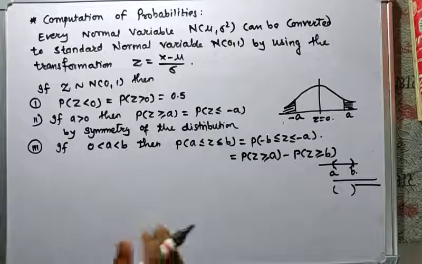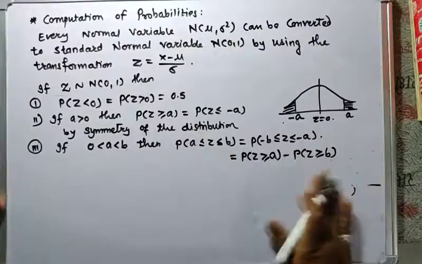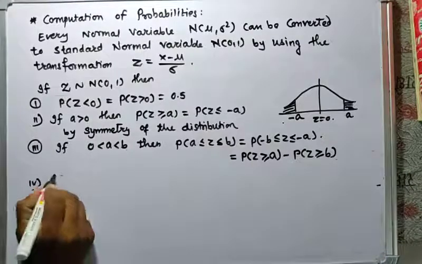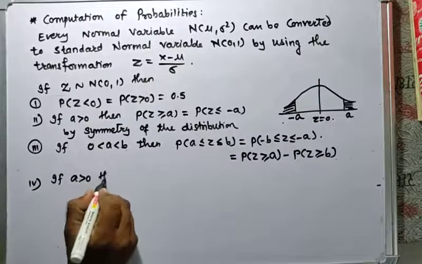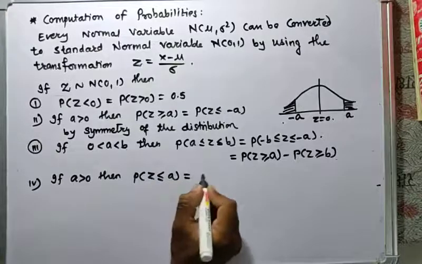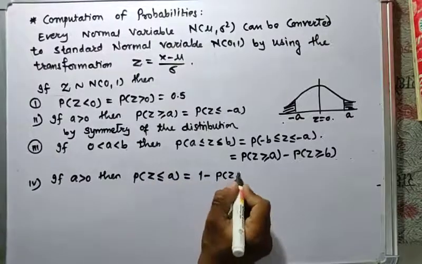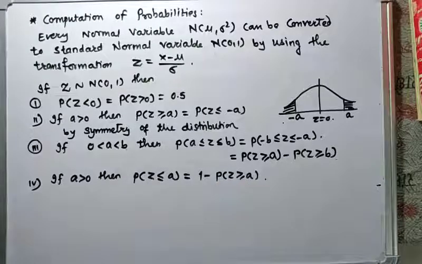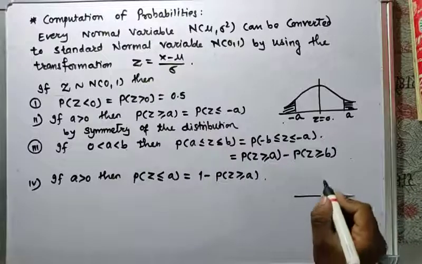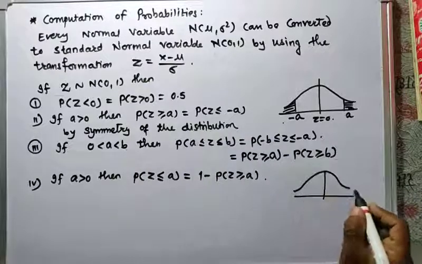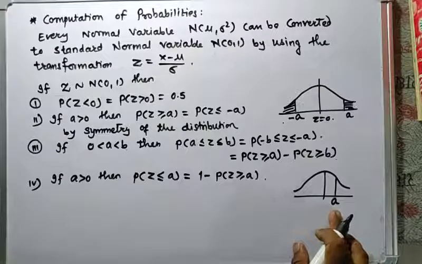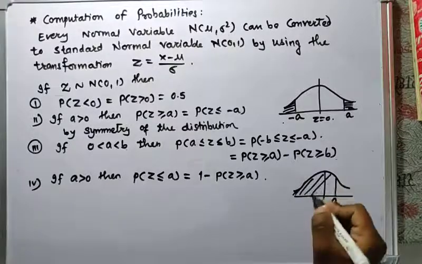Next, the fourth one: if a is positive, then probability of Z less than or equal to A is always the same as 1 minus probability of Z greater than or equal to A. Using the graph, suppose A is here, A greater than 0, and this is the region.